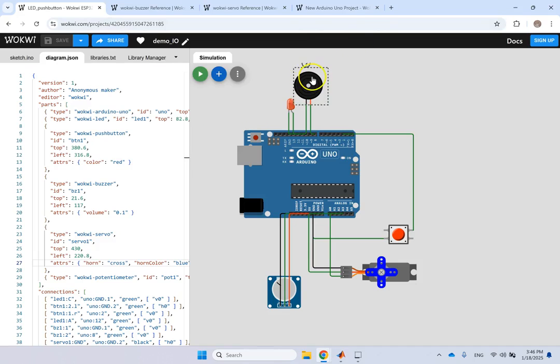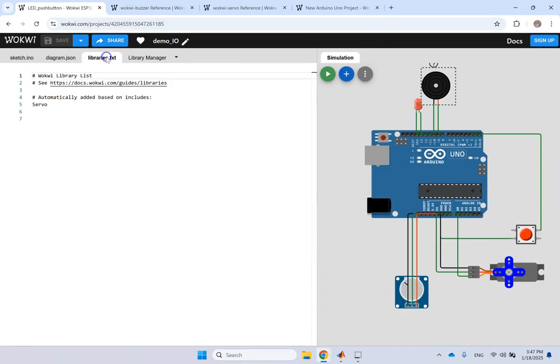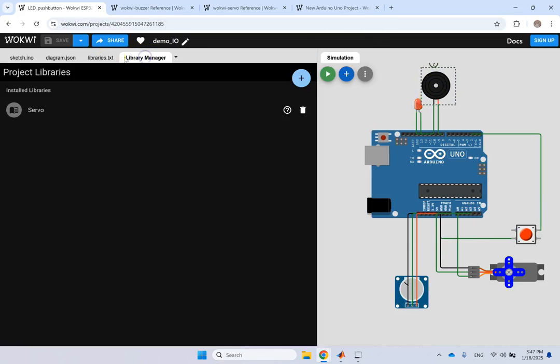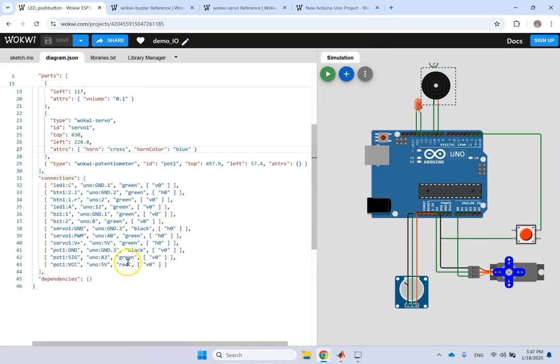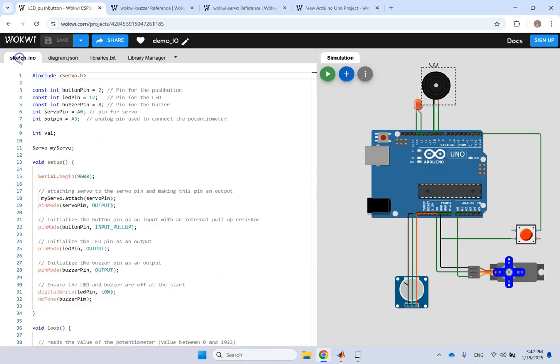For the small software it is, it's relatively beautiful. So you can see the libraries, right? You can see the diagram and change those kind of things. And of course, you can see basically the sketch here and the code.